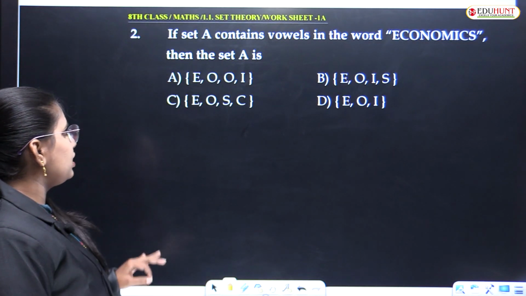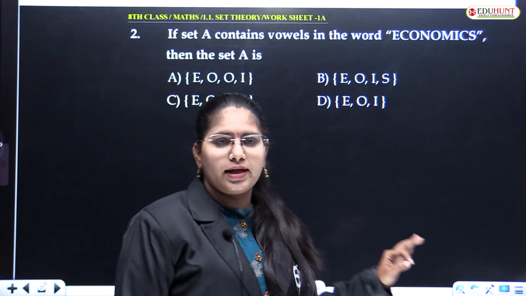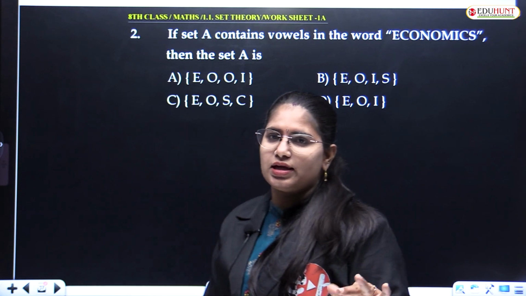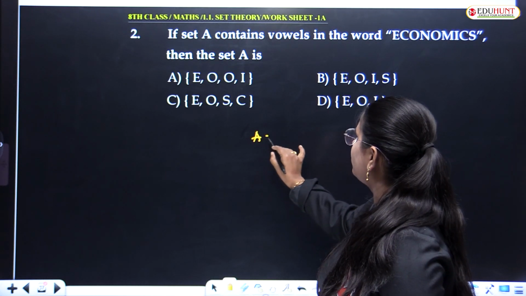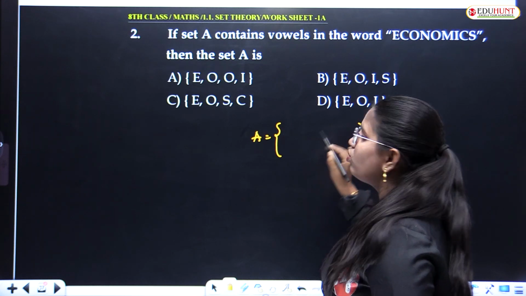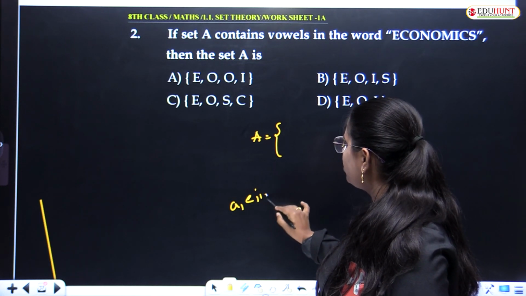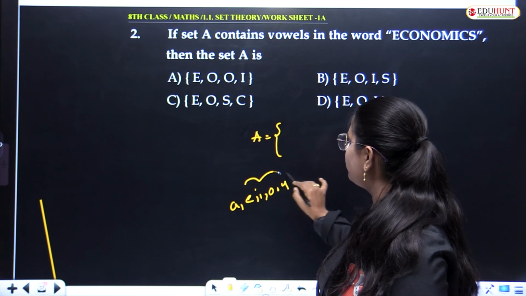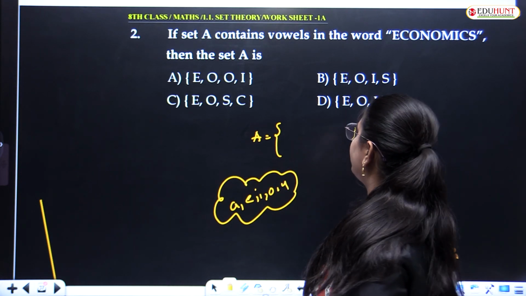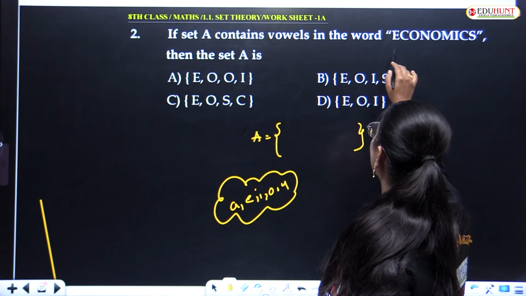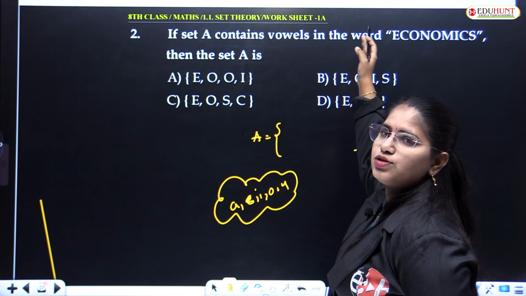If set A contains the vowels in the word economics, then the set A is dash. Set A contains vowels. I told you vowels are A, E, I, O, U, the 5 vowels in the English alphabet. So from this word, what are the elements that set A contains?